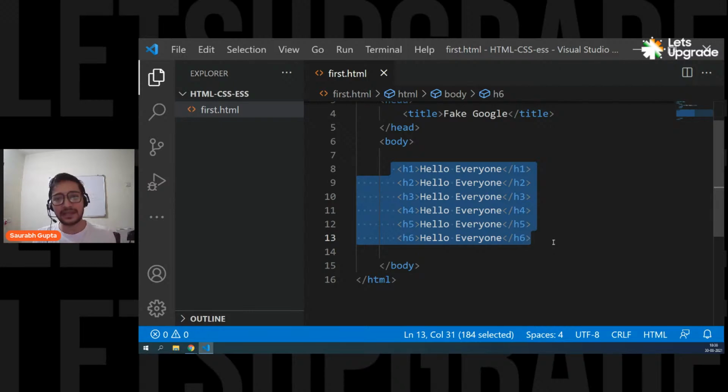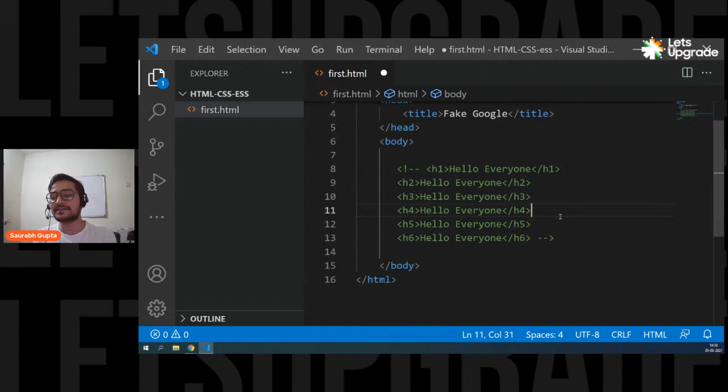For all the new people, you have something called commenting in your code editors. So you can comment your code. I can select everything in VS Code. You can simply select everything and just press Control/. It will comment this code.